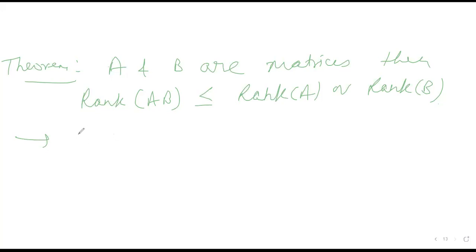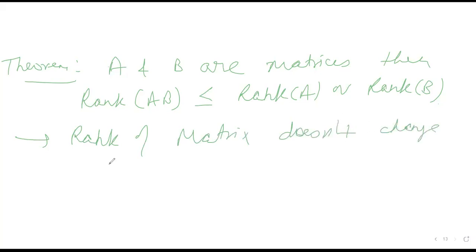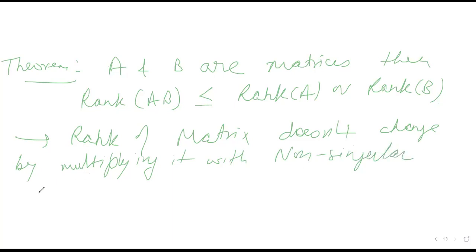The first result is that the rank of a matrix does not change by multiplying it with a non-singular matrix.